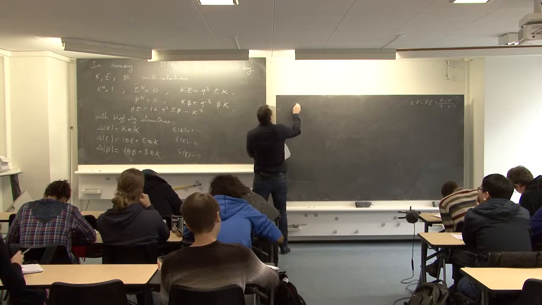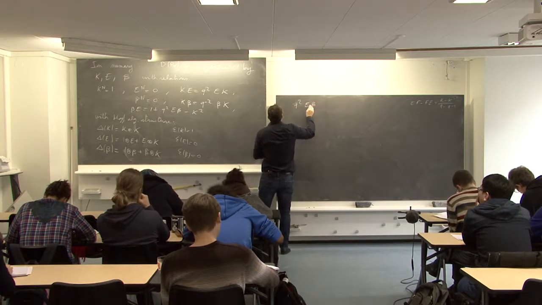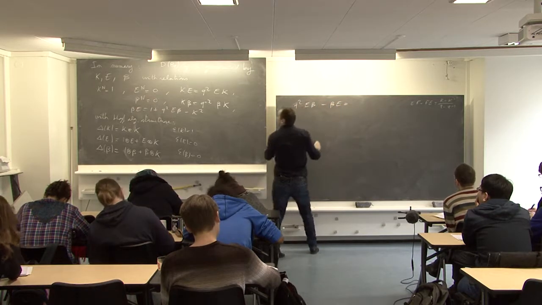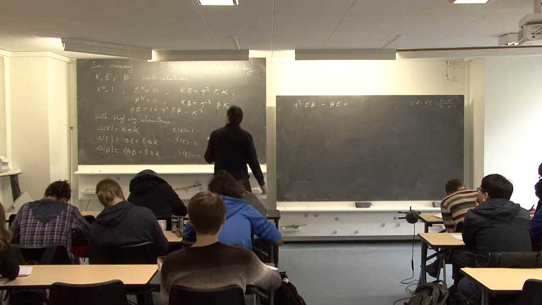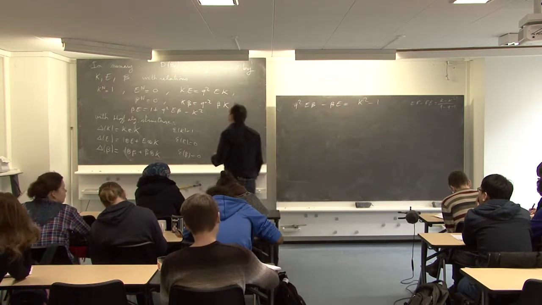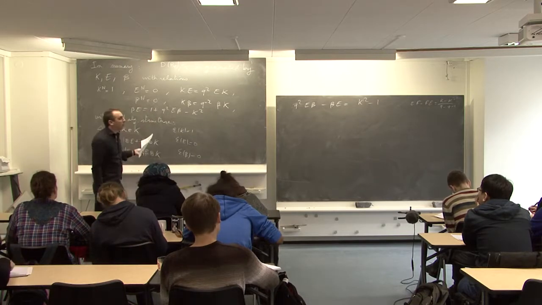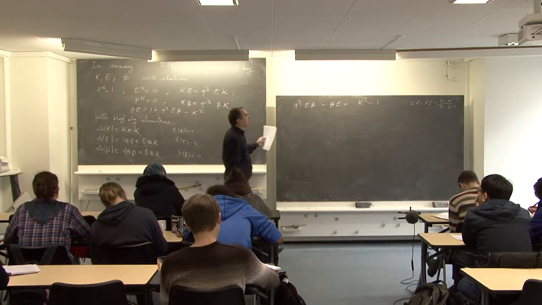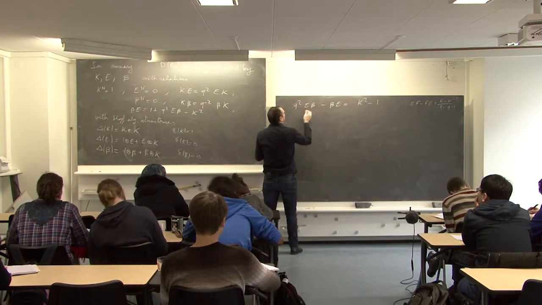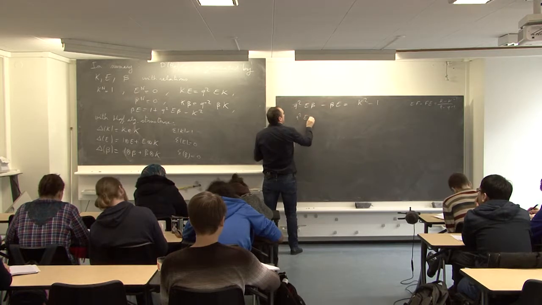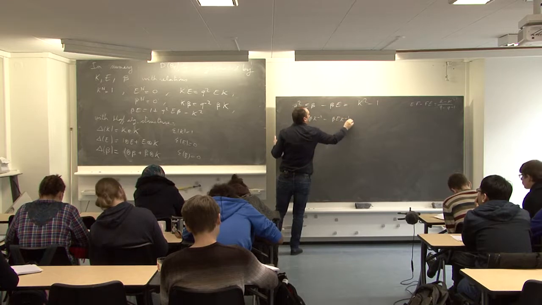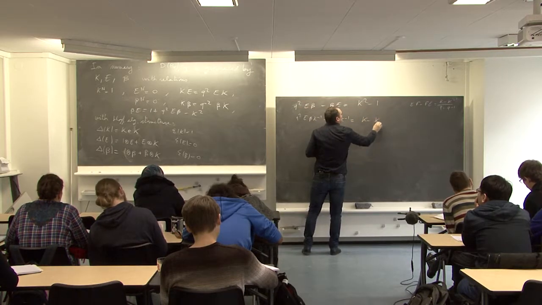So we have q^2 E beta minus beta alpha is K squared minus 1. Okay. So what can I do? I can multiply by K inverse on the right. K minus K inverse.